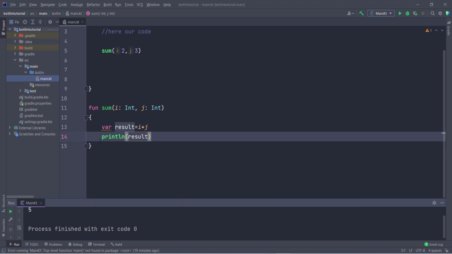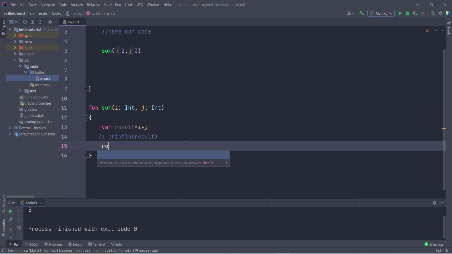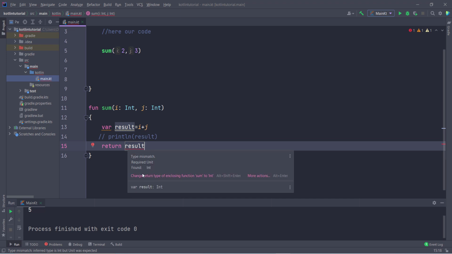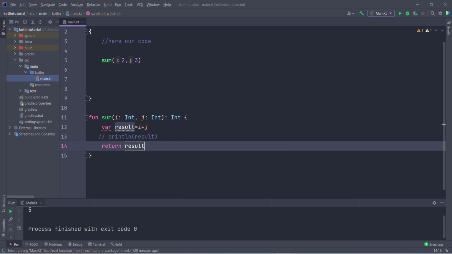First of all, I comment this line, and let us suppose your function is returning something. Let us suppose you calculate the result and you want to return it. So you have to type return, and then the result. Now it is showing an error because I didn't type the return type of the function. Take your cursor here and click on change return type, and you can see it automatically adds the return type. So this is the function taking parameters and having a return type. If you want to return something from a function, you have to type a colon after the brackets, and then the type of return, whether it is integer, string, float, whatever you want. So it will return the result.